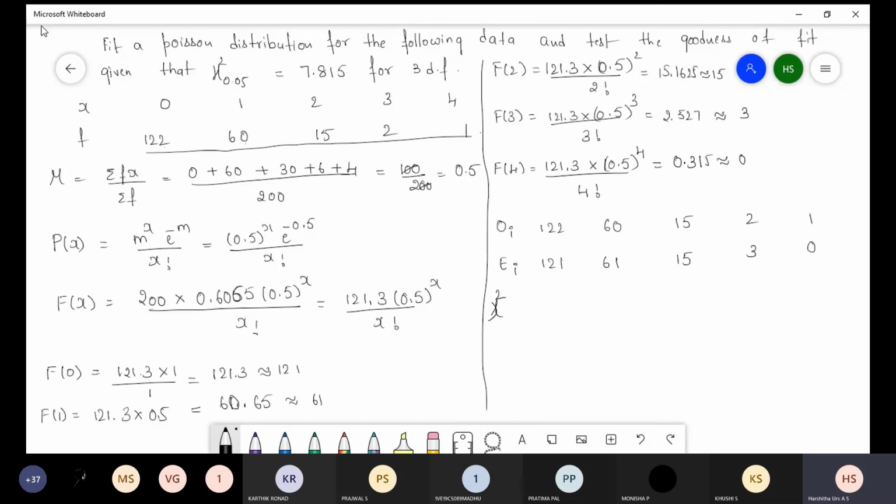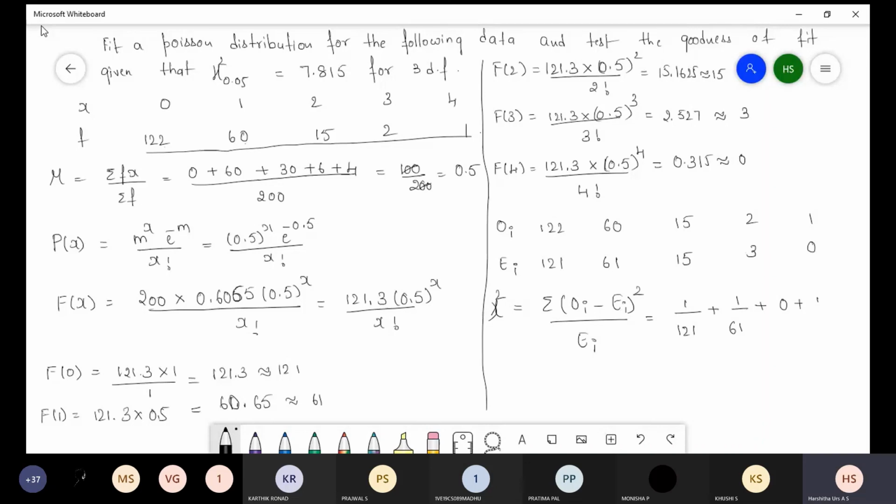So now we have to write the chi-square formula. Sum of observed frequency minus expected frequency whole square divided by expected frequency. 122 minus 121 is 1 divided by 121 plus 60 minus 61 is minus 1 whole square plus 1 divided by 61 plus 0. 2 minus 3, that is minus 1 whole square is 1 divided by 3.